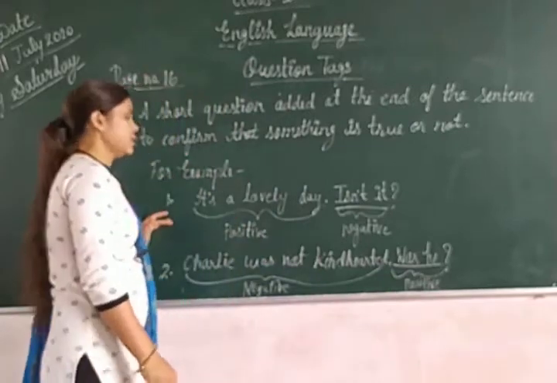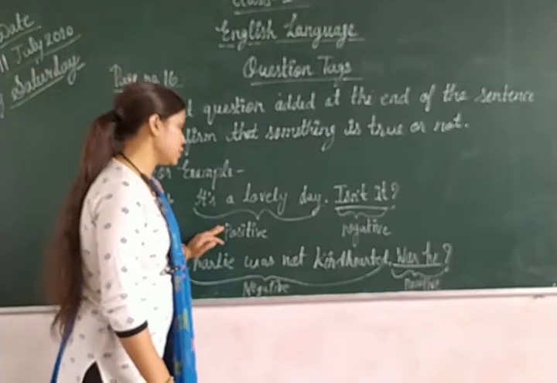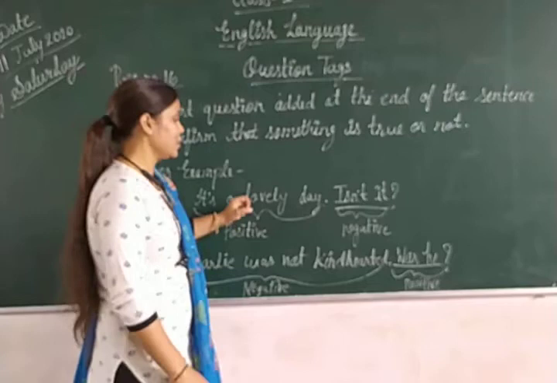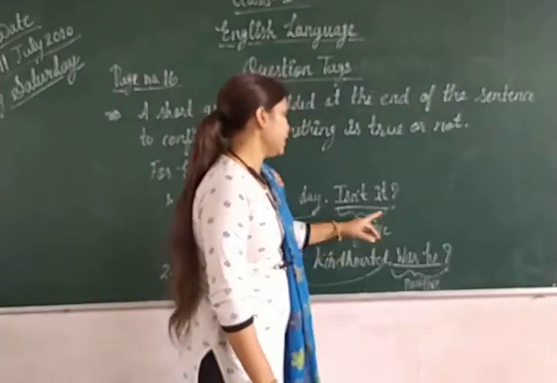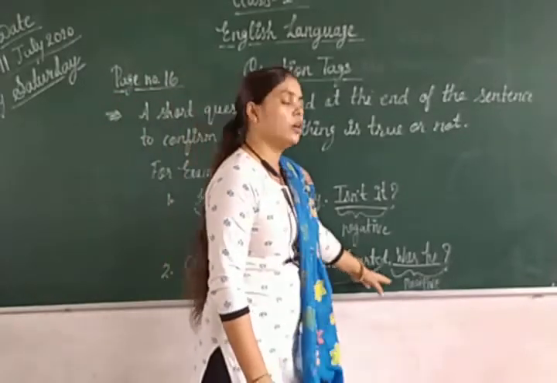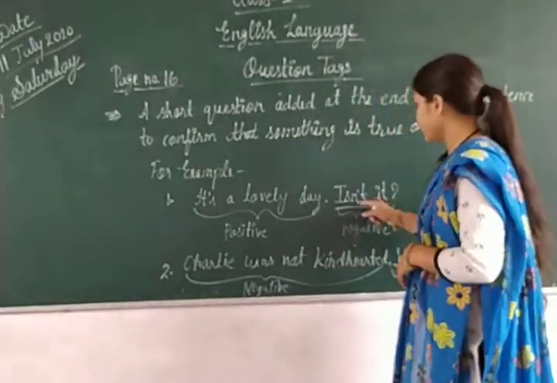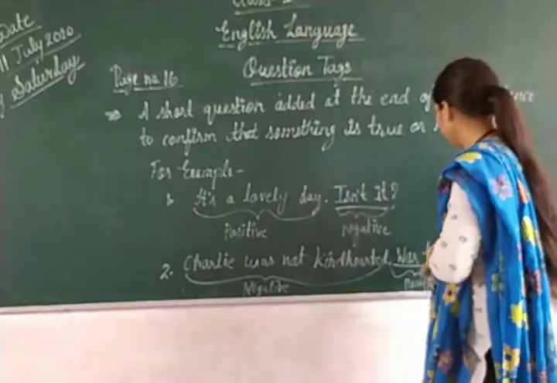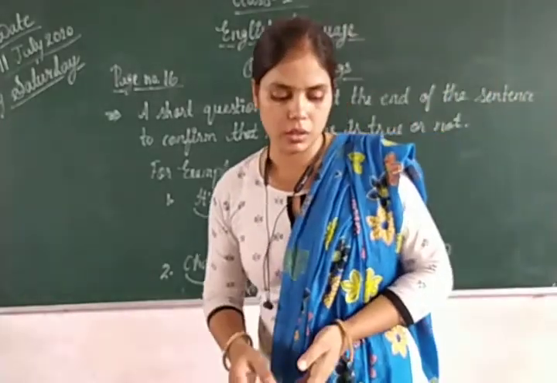So you have to remember that if the sentence is positive, if there is no not there, then you have to add not here in negative form, and if a negative sentence is there, you have to make it a positive question tag. All right. You have to write this in short form only. So this is for today.